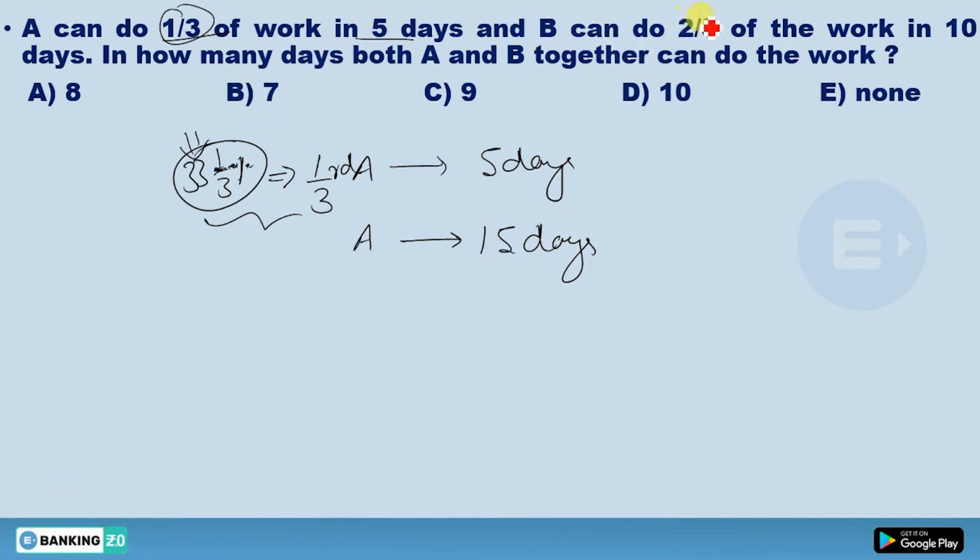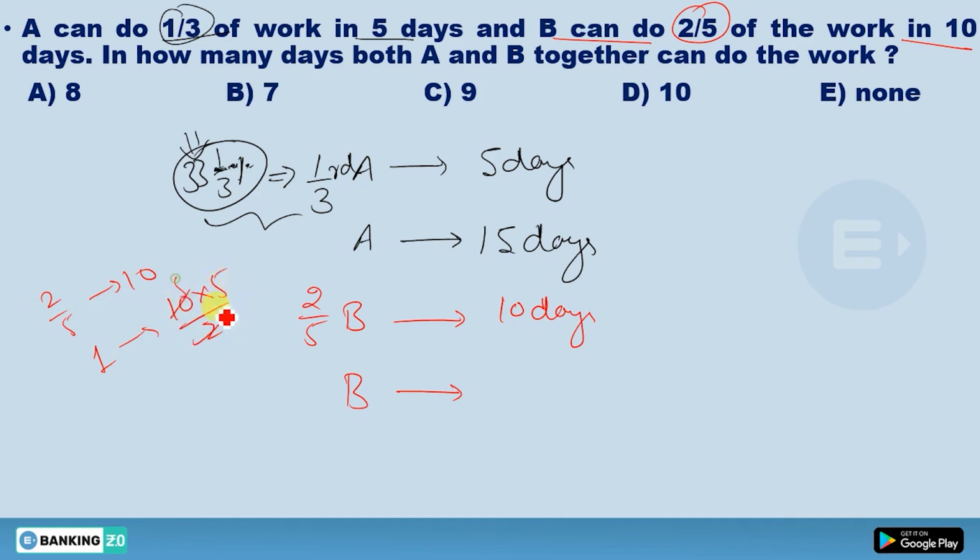Now see here, 2/5 of the work B can do in 10 days. So the total work is done by B in how many days? Just do one thing, multiply this 10 by 5 and divide by 2. It means 2/5 is 10 days, then 1 will be 10 into 5 divided by 2, you'll get 5 into 5, how much? 25 days. So you can say A is doing it in 15 days and B is doing it in 25 days.